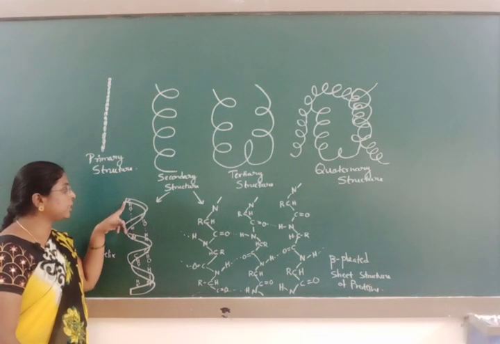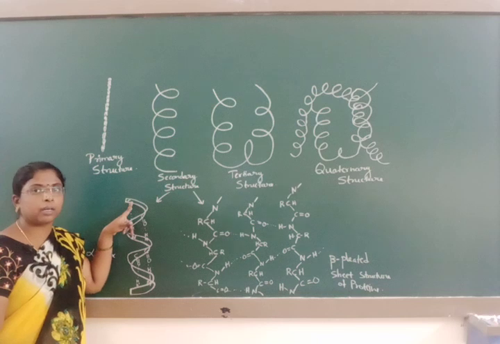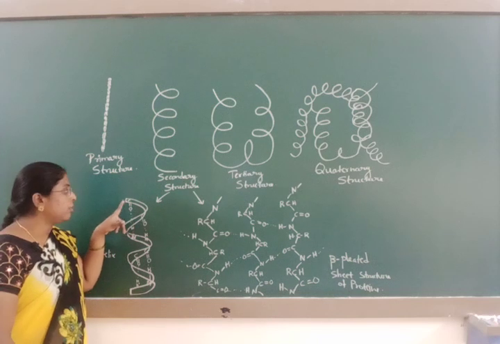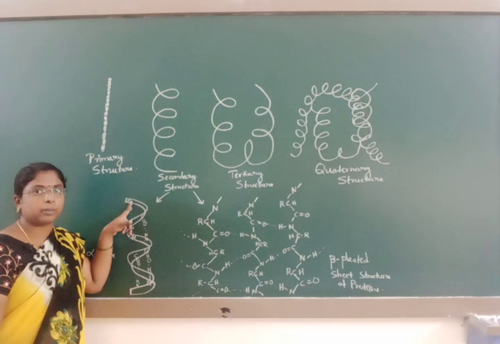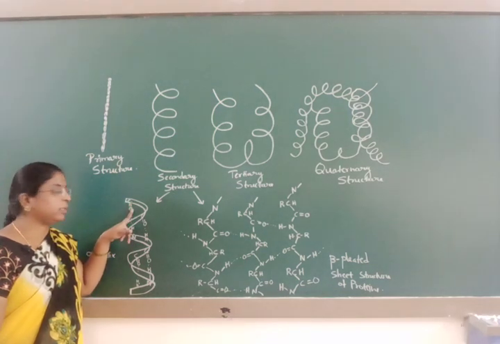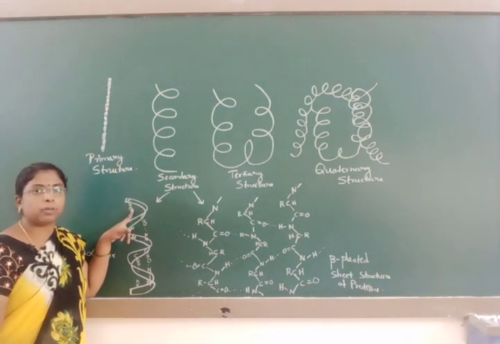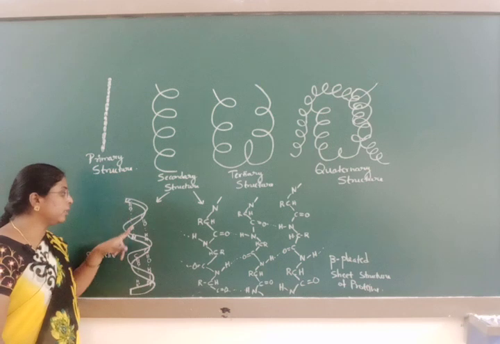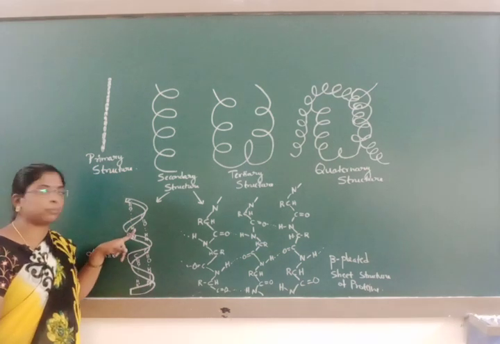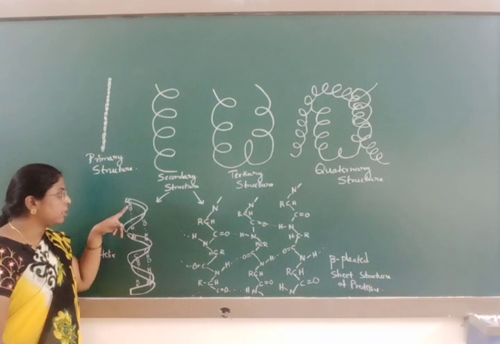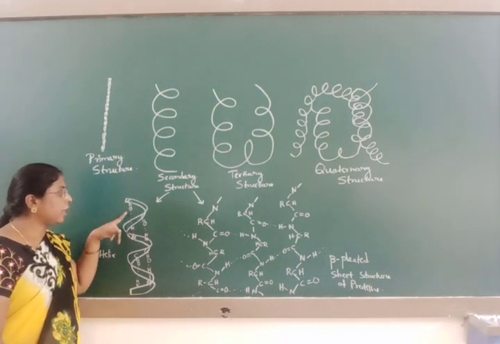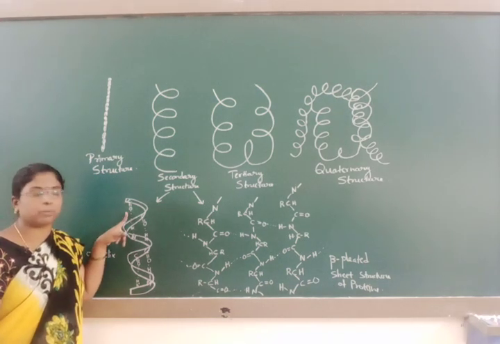The next atom is the carbonyl group. The carbon adjacent to the twisted alpha helix is the carbonyl group, which will form a hydrogen bond with the NH group of another twisted form. CO-NH hydrogen bonds are formed.